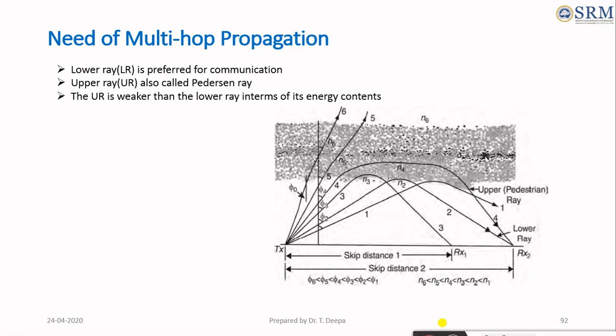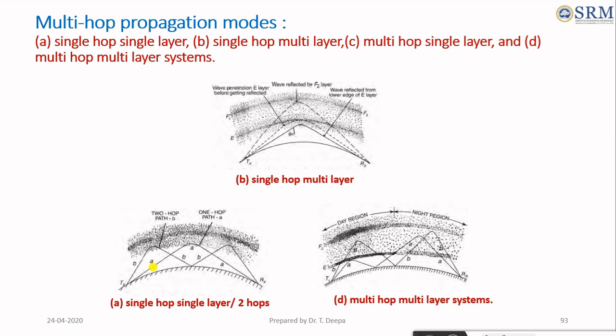Also, if the operating frequency falls between the critical frequencies of the E and F1 regions, and the receiver is beyond the skip distance for the E region, two or more separate layers may contribute to the propagation of energy. When the wave penetrates into more layers in the ionospheric regions, these layers contribute to the propagation of energy by different rays, and they arrive at the receiver. So this causes multi-hop propagation.